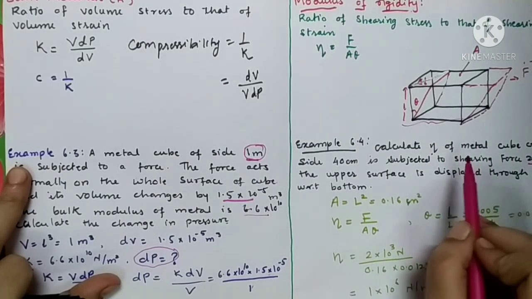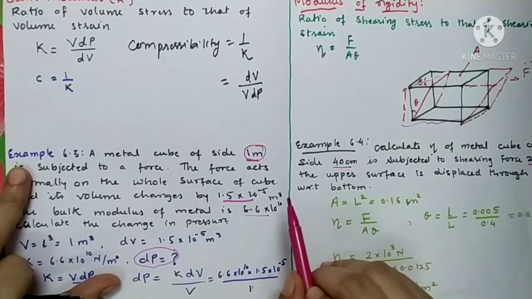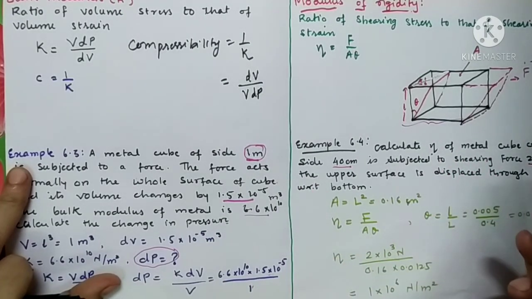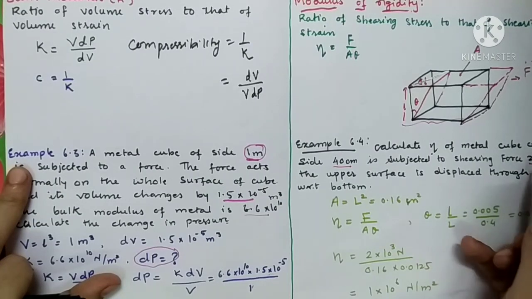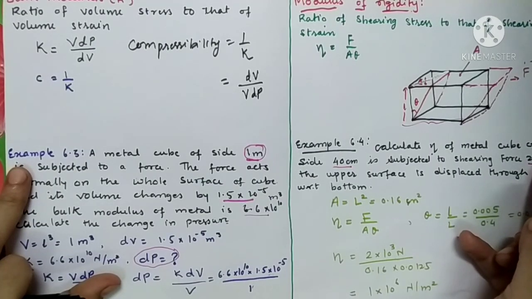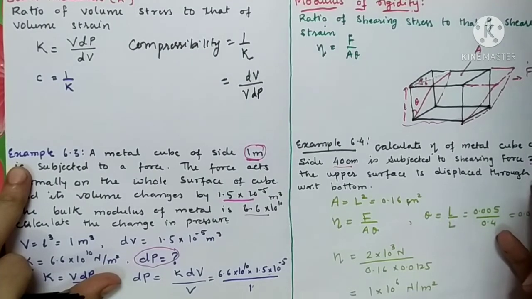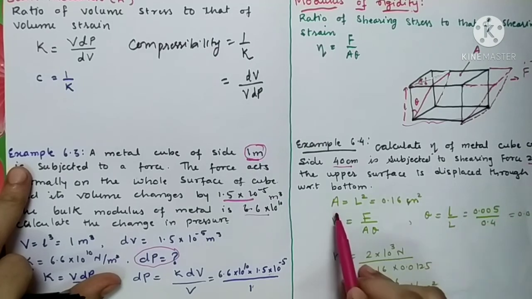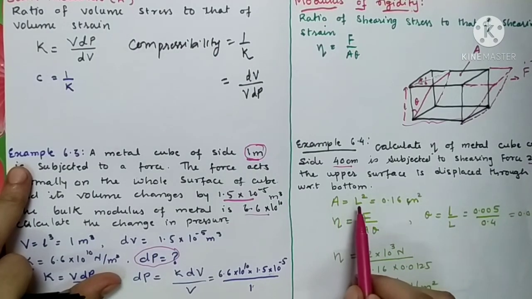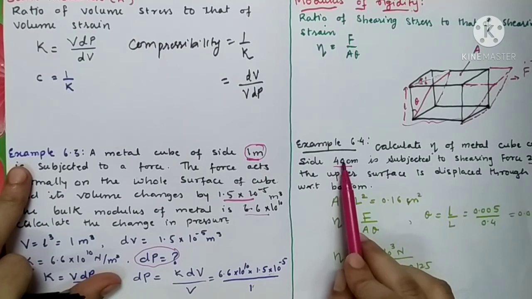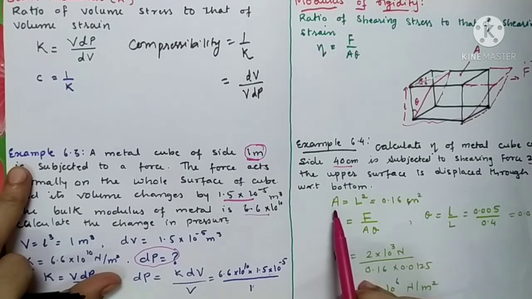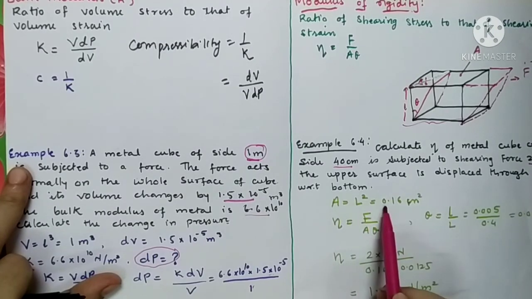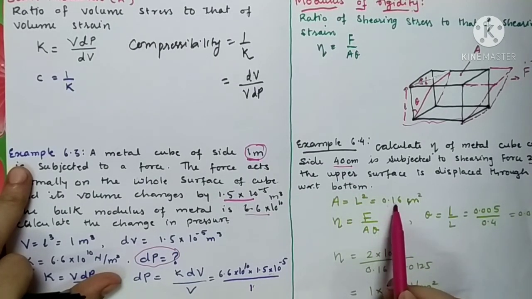One metal cube is there and its length is 40 centimeters. Here we have the length, and the force is also given. The force applied to the cube is 2000 Newton and the displacement in the upper layer of the cube is 0.5 centimeter. As length is given, we can calculate the area. The base area of the cube is L square, which when you square it becomes 0.16 meter square.